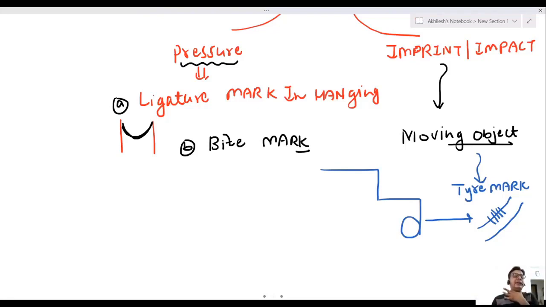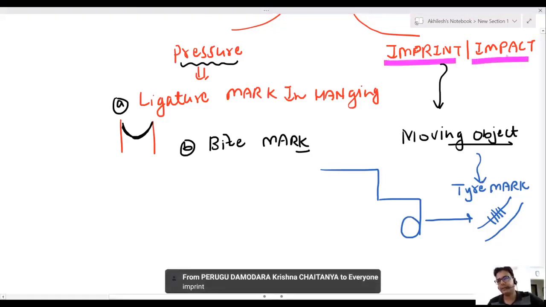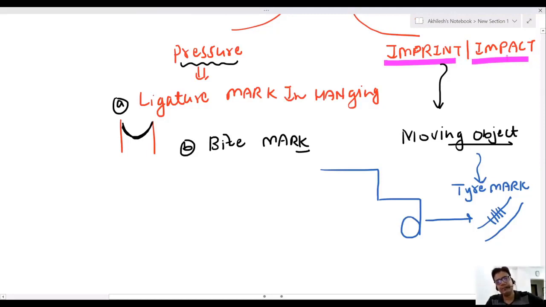Hanging ligature mark is an example of pressure abrasion. Tire mark on the body is an example of which abrasion, my dear friend? Anyone? Yes, imprint or impact, both are seen. Tire mark on the body is an example of imprint or impact abrasion.